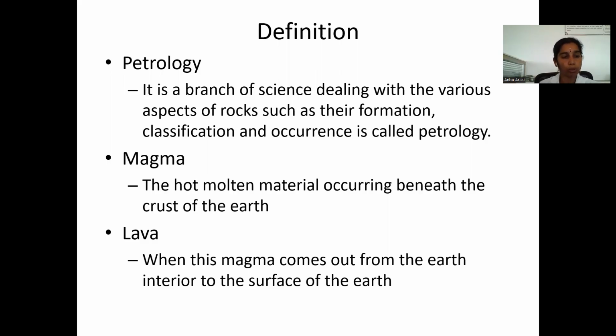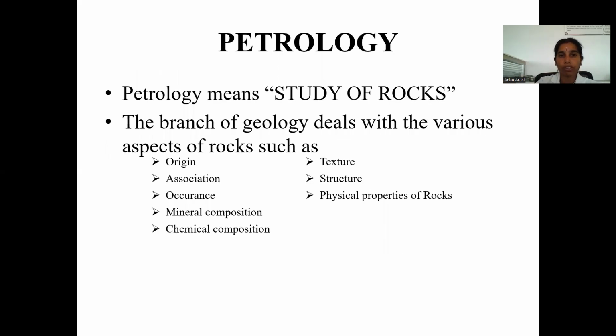The whole molten material occurring beneath the crust of the earth is called magma. And lava. When this magma comes out from the earth's interior to the surface of the earth, it is called lava. And lava is classified into two categories, black lava and ruby lava.